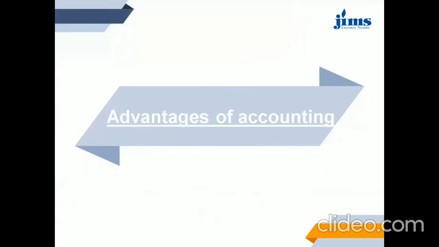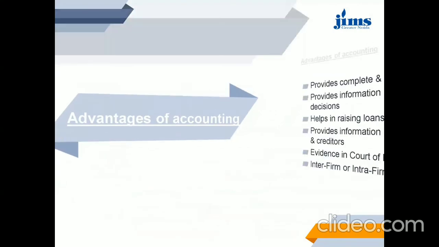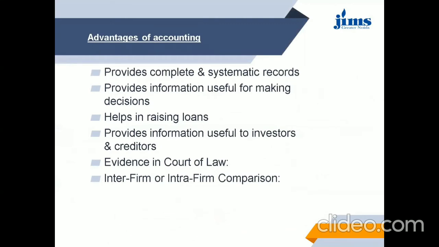Next, we are going to discuss the advantages of accounting. First is that it provides complete and systematic records. The accounting provides complete records to the business because each and every transaction of monetary nature is recorded. So the company may be able to know how much expenses are incurred, how much income is being earned, what assets are owned by the company, what liabilities need to be paid in future. So each and every record is being maintained, as well as there is a systematic record.